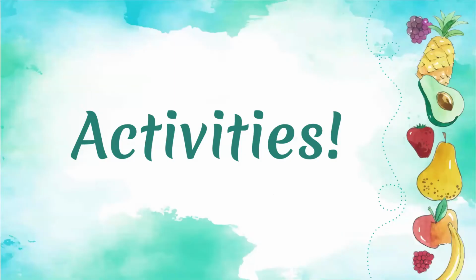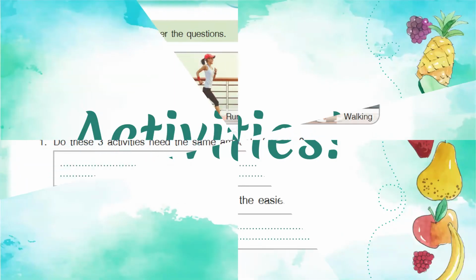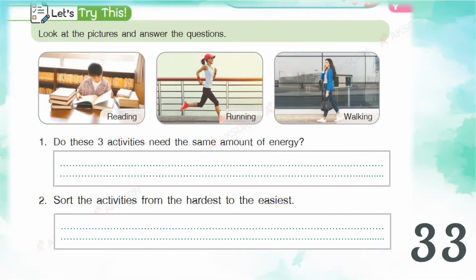Now, it's time for our activities. Your activity can be found on page 33. Page 33. So, the direction says, look at the pictures and answer the questions. The first one is a child reading. The second one is a woman running and also a woman walking.